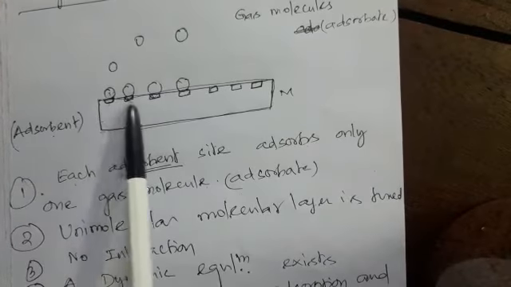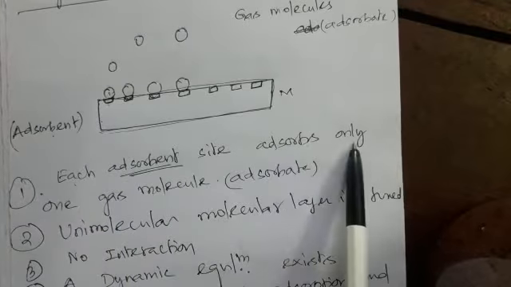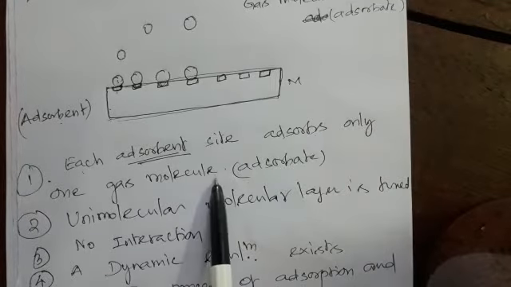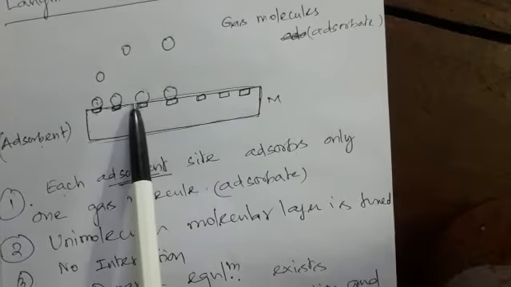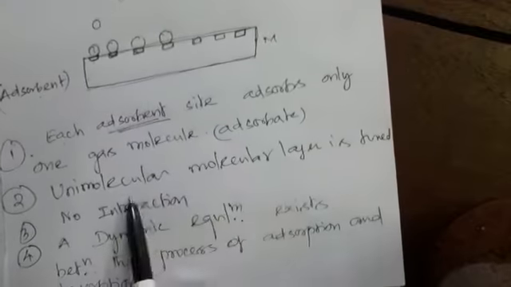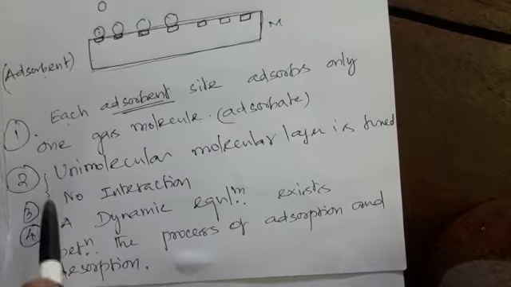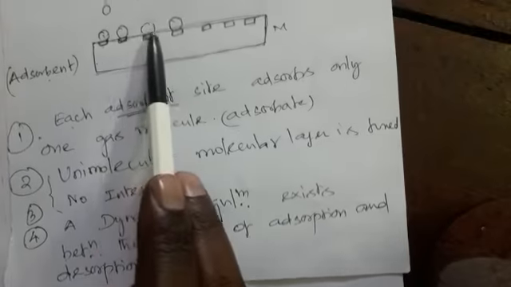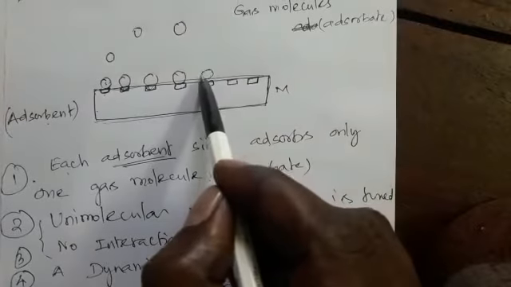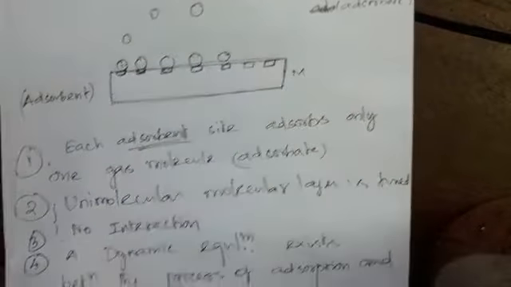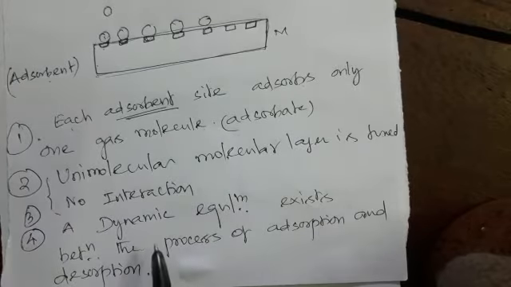Each adsorbent site adsorbs only one gas molecule, and there is no interaction between these gas molecules, so a unimolecular layer is formed. That is the second assumption. These two combined together: there is no interaction between the gas molecules, so we have a monolayer, a unimolecular layer is formed.